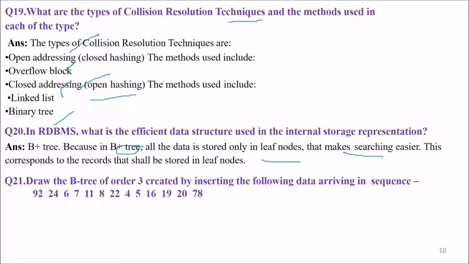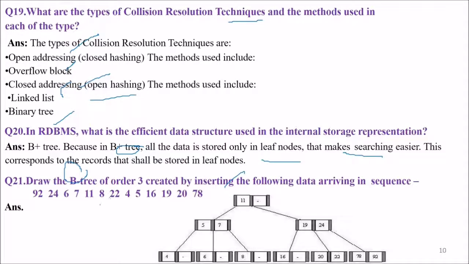Next is: draw the B tree of order 3, created by inserting the following data arriving in sequence. So please try it, how you can draw the B tree. And this is the B tree actually.